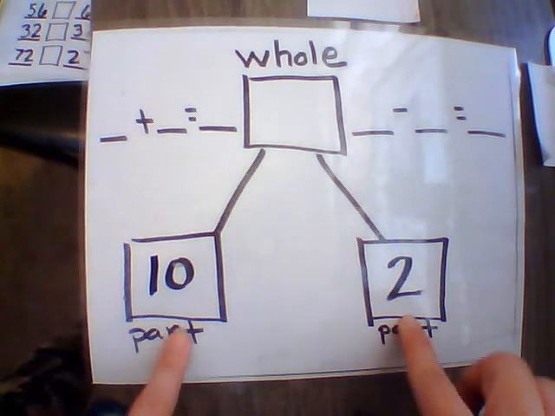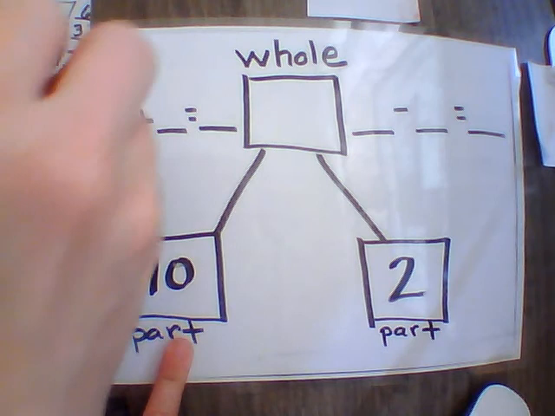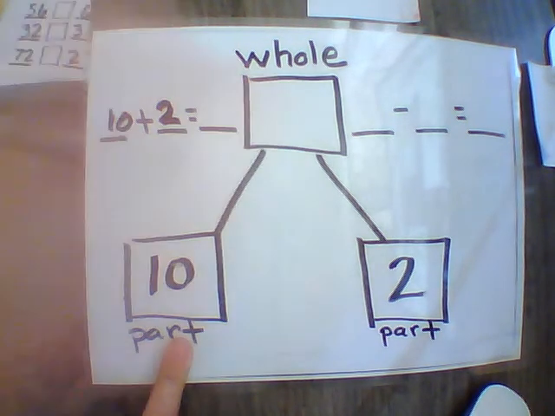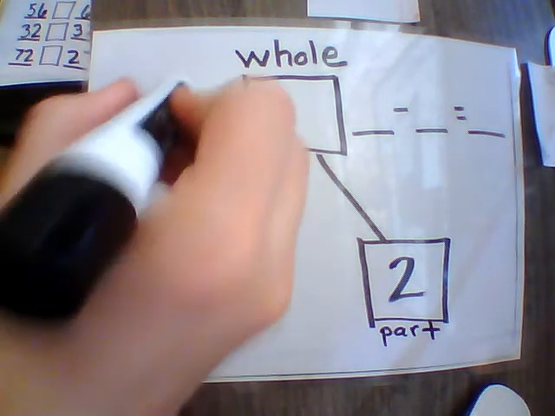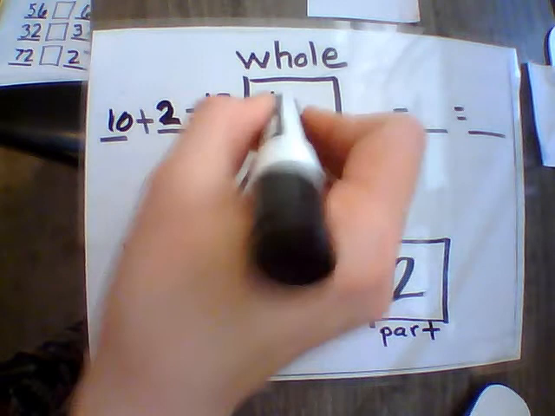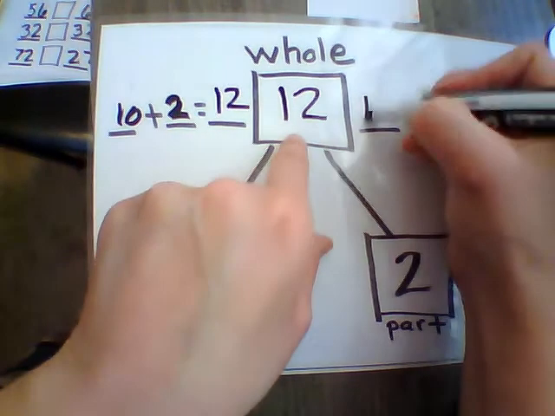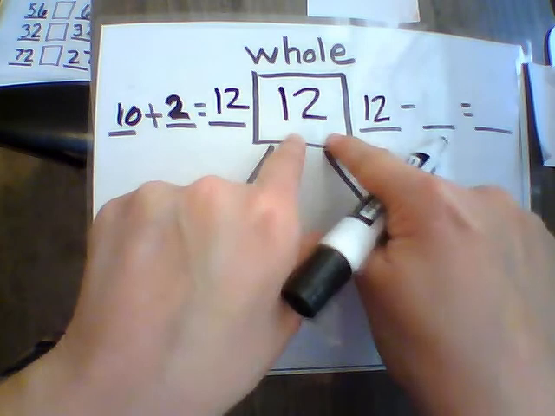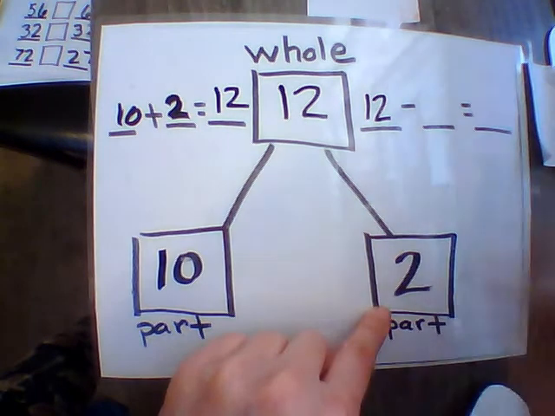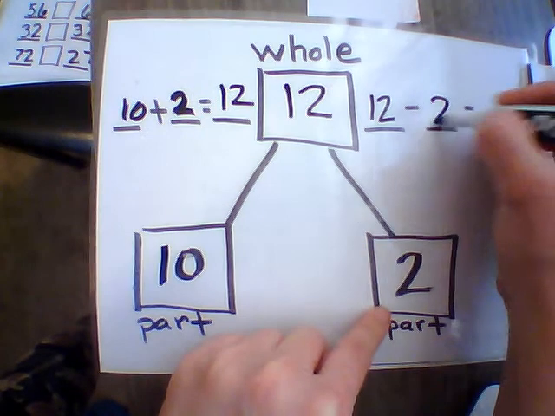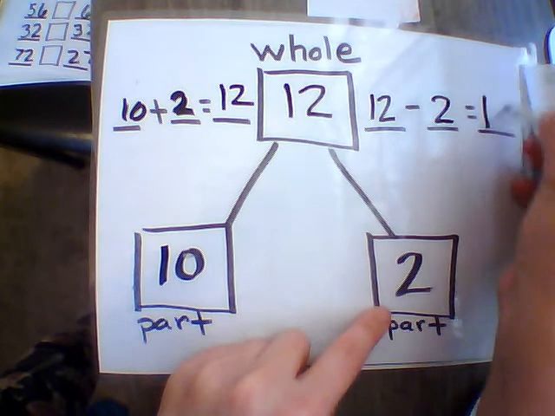Alright, so I'm going to take these 2 over here. 10 plus 2 equals 12. So 12 is our whole number. And then we're going to take our whole number and I'm going to subtract one of the parts. So I'm going to subtract the 2 from the 12. 12 minus 2 equals 10.